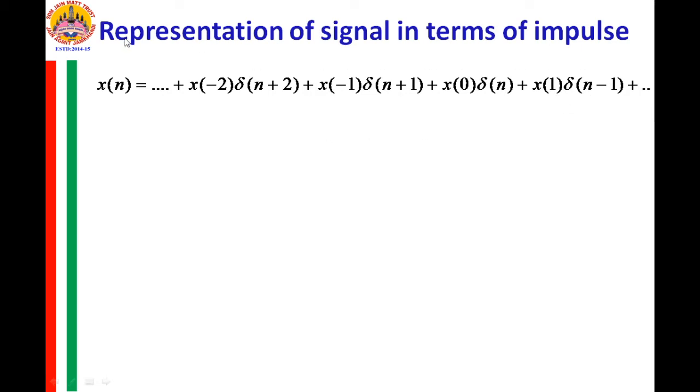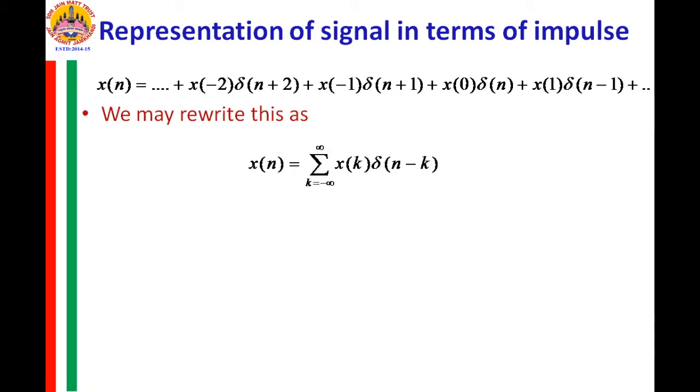So this entire sum can be expressed by an infinite duration summation as x of n equal to summation k varying from minus infinity to plus infinity of x of k into delta of n minus k. So every signal x of n can be expressed in this way in terms of shifted impulse functions.